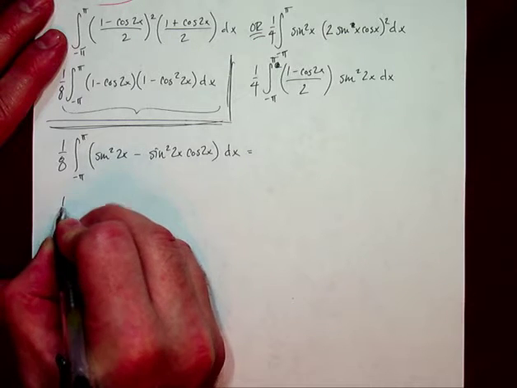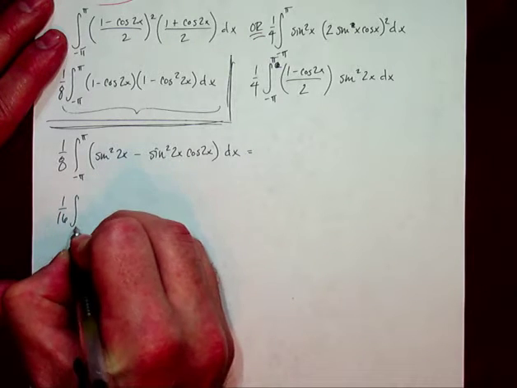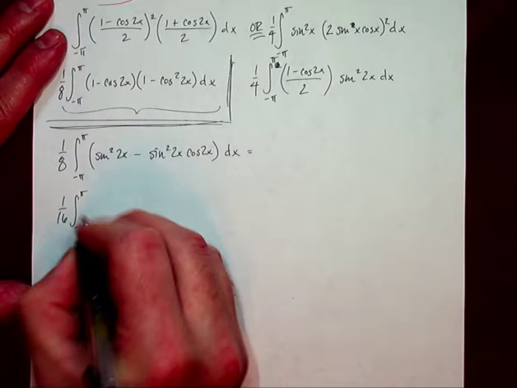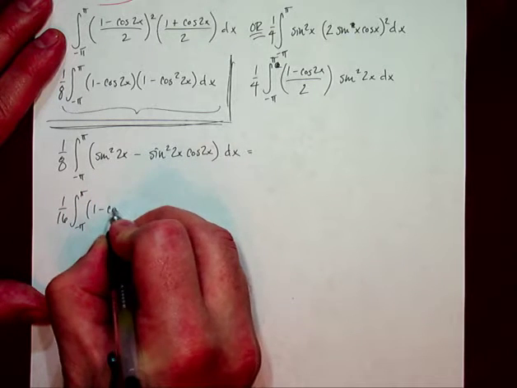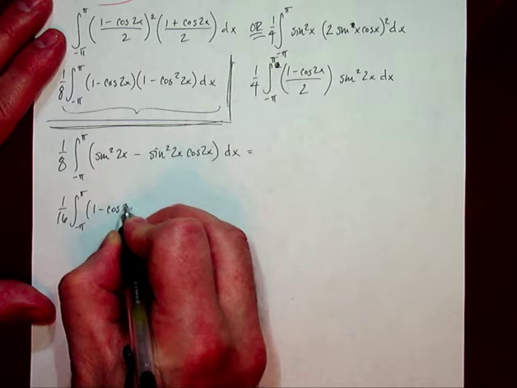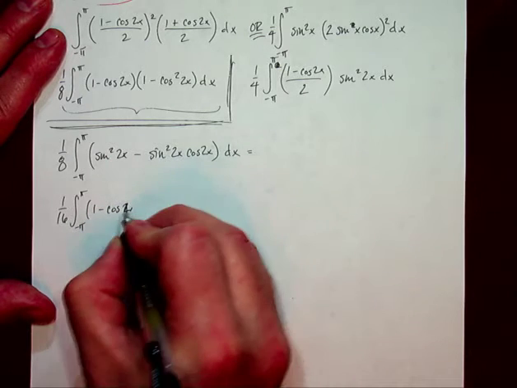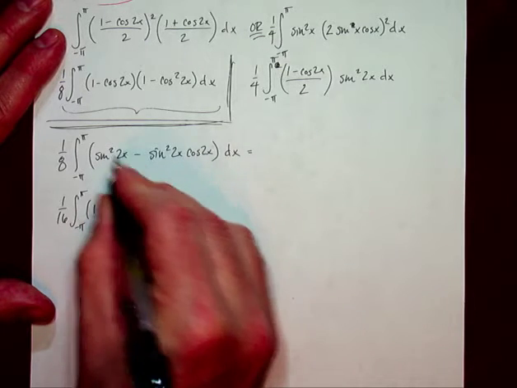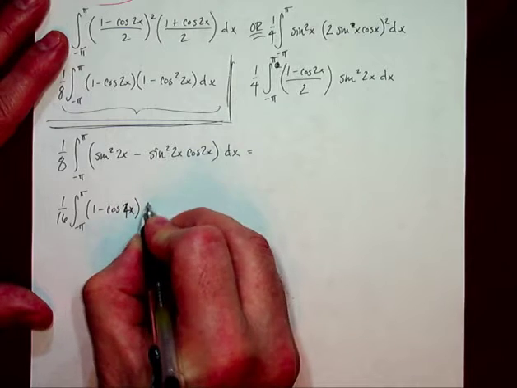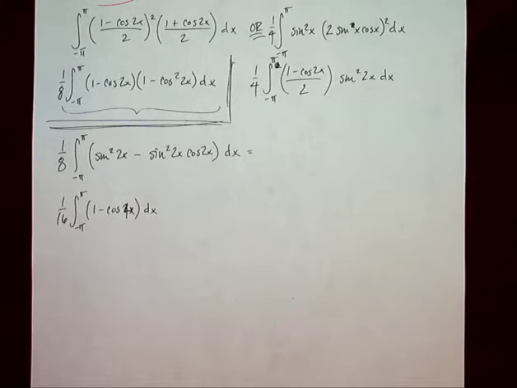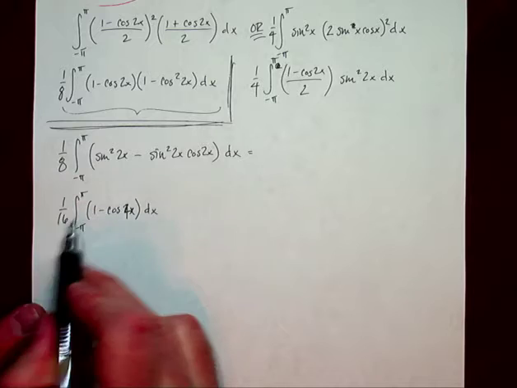And so I'm going to get 1 over 16, negative pi to pi, 1 minus cosine of 4x in this case, right? Because it doubles whatever the existing angle measurement is.